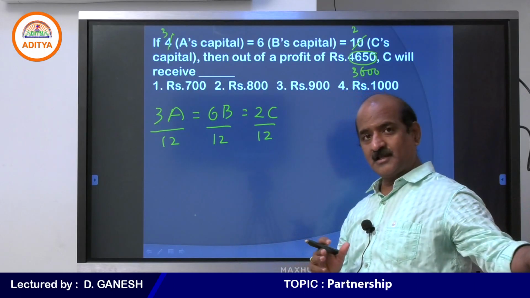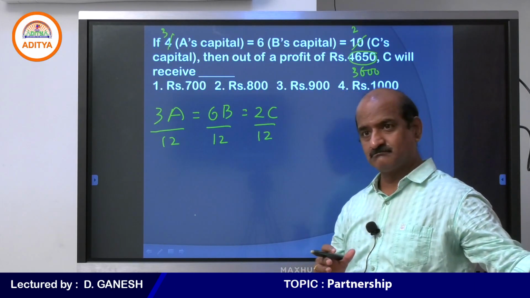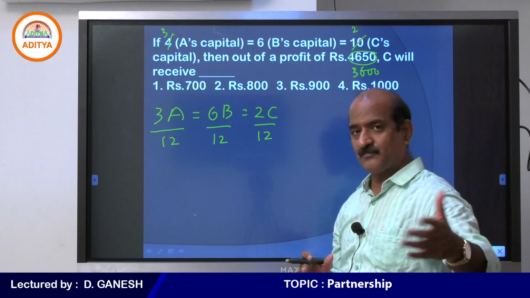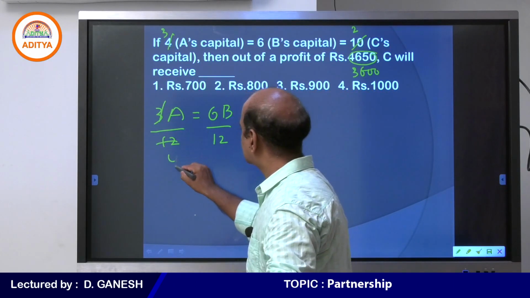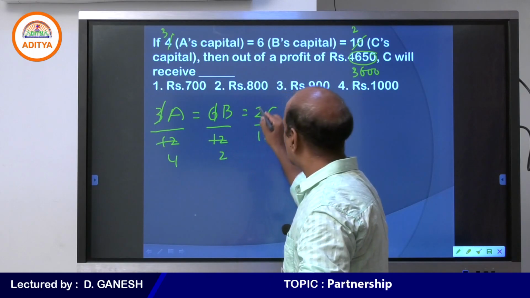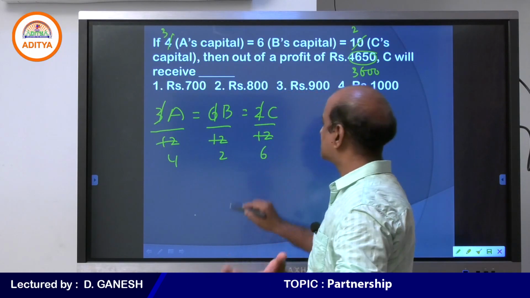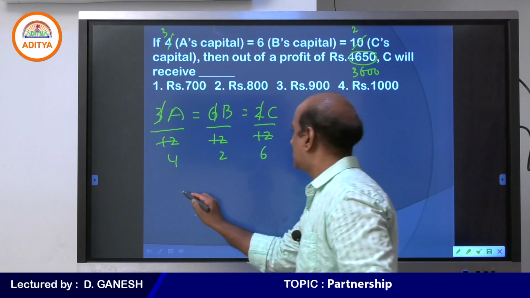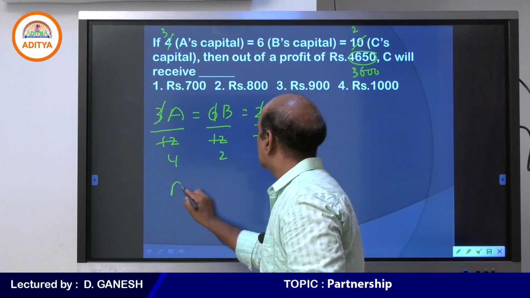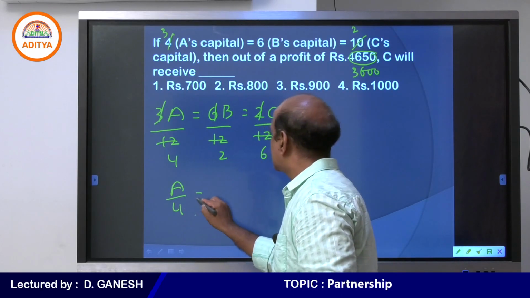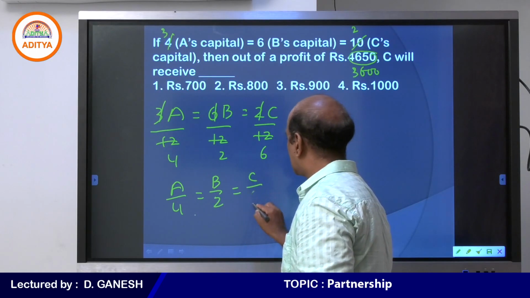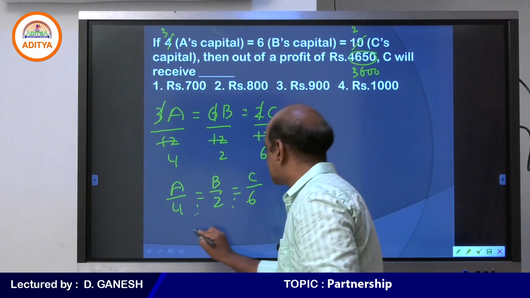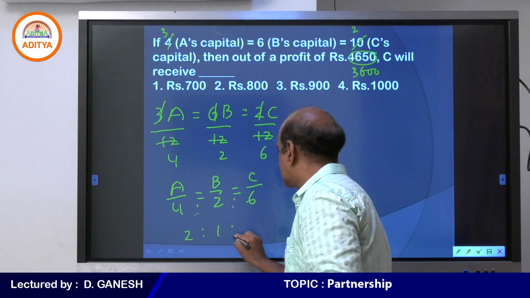The reason for dividing by 12 is quite simple. It is convenient. 3, 6 and 2 get cancelled. So 3 cancels for 4 times, 6 cancels for 2 times, 2 cancels for 6 times. And now we come to know that A by 4 is equal to B by 2 is equal to C by 6. 4 is to 2 is to 6. Therefore 2 is to 1 is to 3.